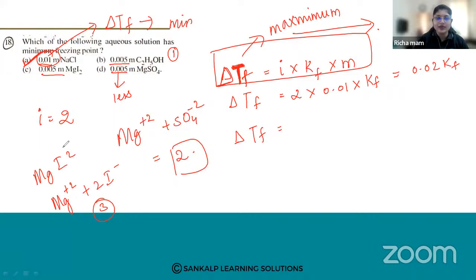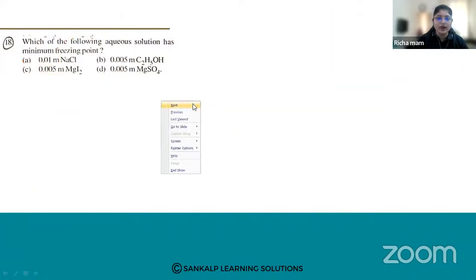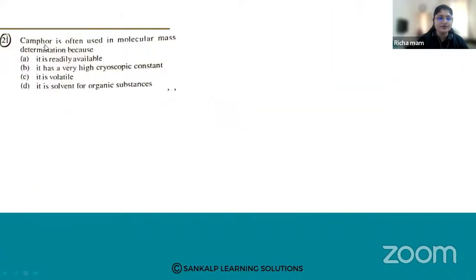Are you getting it? Whenever we are calculating the minimum freezing point, we are going to use the delta TF. If the delta TF value is maximum, it means it is having minimum freezing point. So the answer is A. Put the values and you can also see the answer. Okay, let me go for the next one.